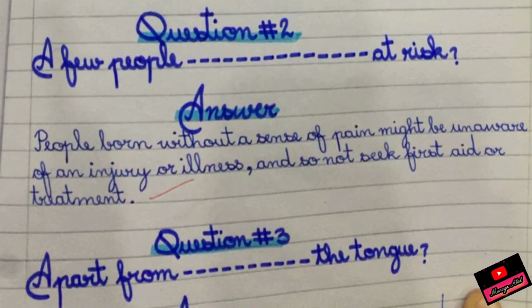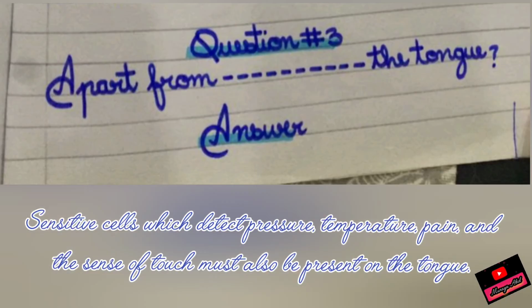I want to tell you that our skin is the sense organ for touch. It's not just telling you the touch, it's also telling you the pressure around us, it's also telling you about pain, it's also telling you what the temperature outside is. These three or four things are very important to be known by any person. So the answer is, people born without a sense of pain might be unaware of an injury or illness and so not seek first aid or treatment that can cause major problems.